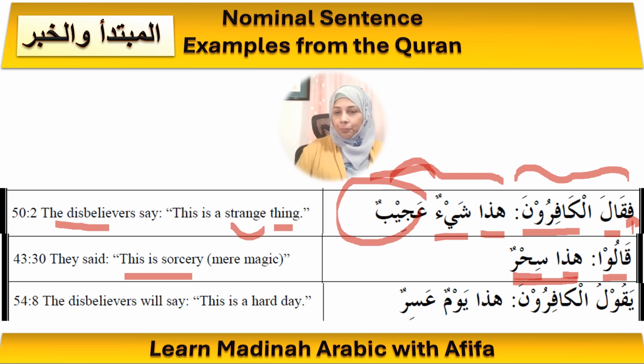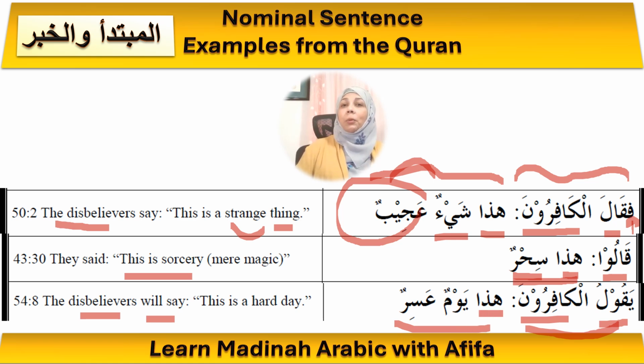That is the khabar. And in the last sentence, again, yaqulu is used, which is a present tense verb, as we will study in the future. It is will say. So here the subject is al-kafirun, the disbelievers. The subject of this verb yaqulu is al-kafirun. So again, this is a verbal sentence right here, and right here is a nominal sentence. It starts with hadha, which is the mubtada, because that is the subject we're talking about. And the khabar is yawmun, one word khabar.